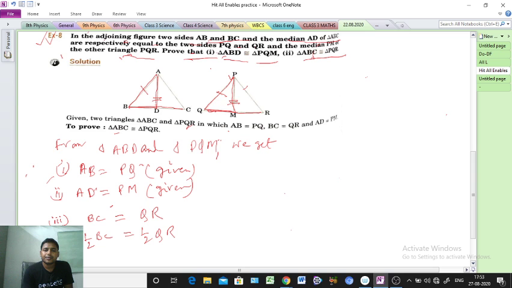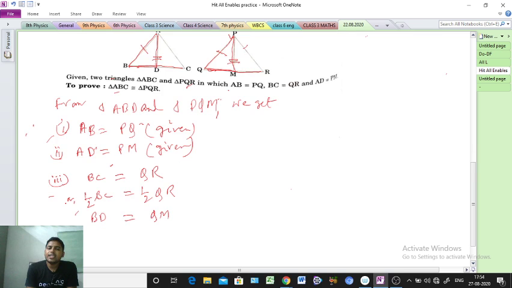Another way we can also say it: since AD is the median, and AD and PM are equal, median means what?